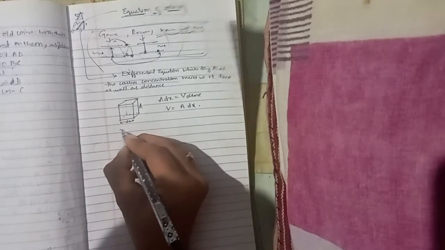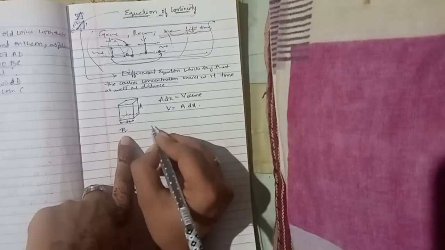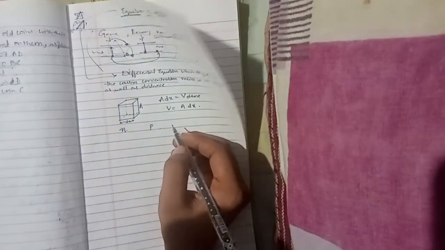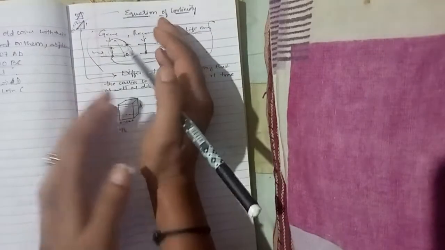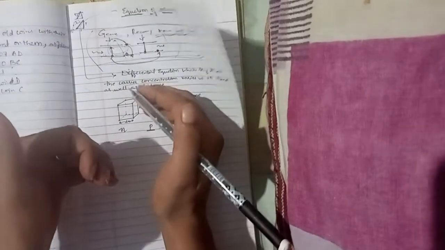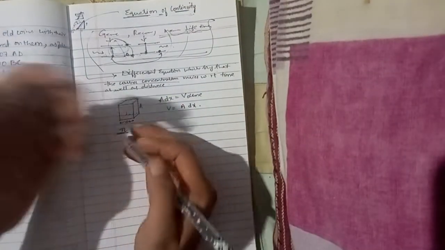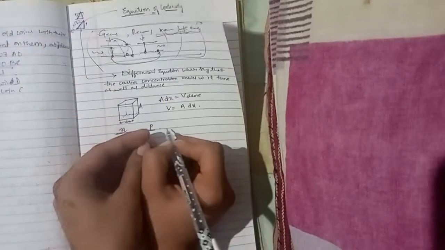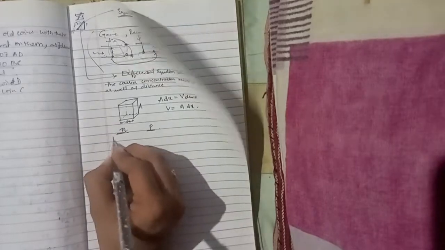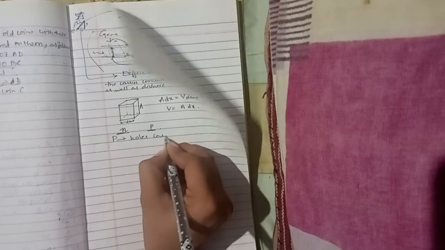So N represents the electron carrier concentration and P represents the hole carrier concentration. First, let us derive it for the hole concentration. After that, through it we will get the electron carrier concentration too. If we want, we can derive with this also, but let us do it for the holes.